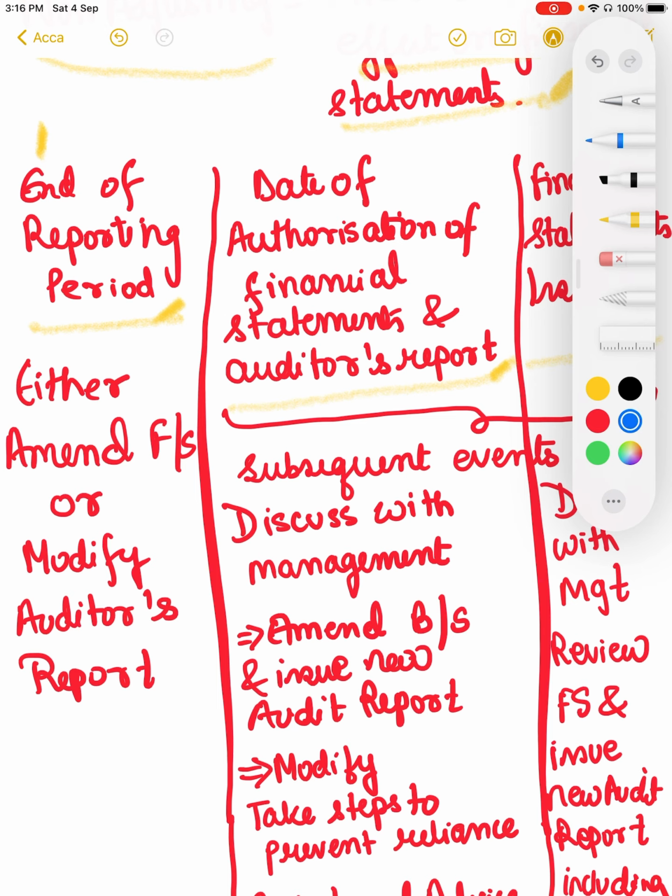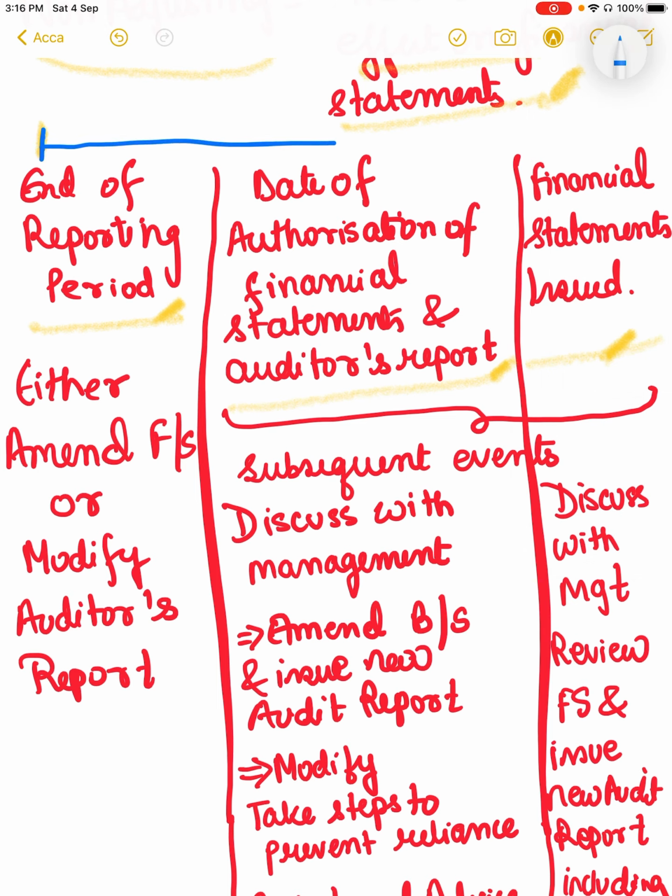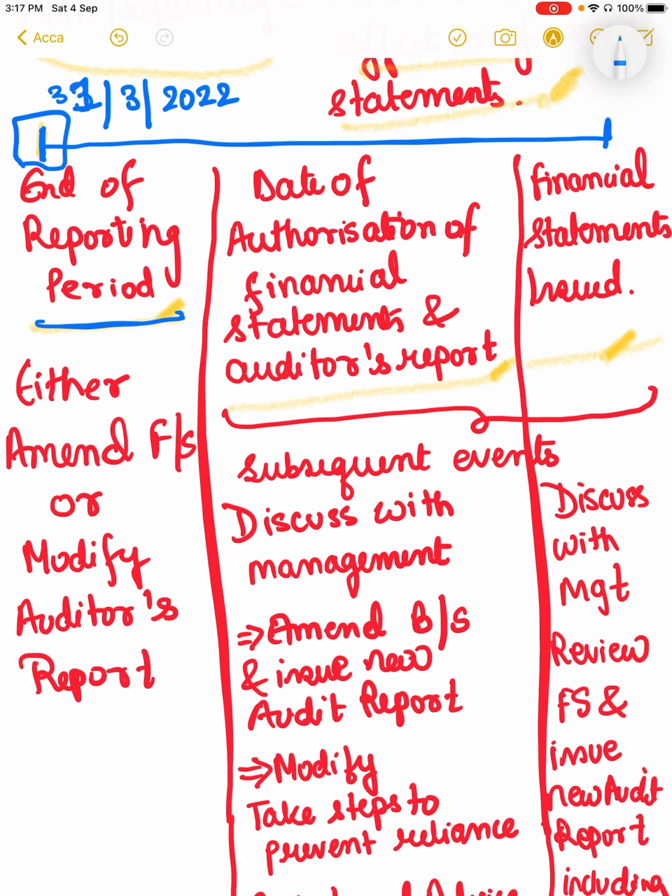Suppose we have a timeline. On this date, our reporting period ends, which is 31st March 2022. On this date, if any event happens, we have the option of amending the financial statements, right? Because the reporting period has ended, but the financial statements have not been finalized. So we can amend the financial statements or modify the auditor's report, because the auditor's report has also not been made yet. But in this period,